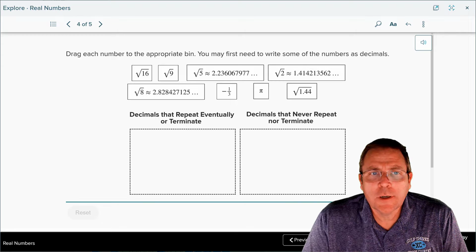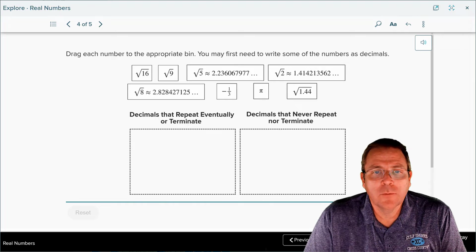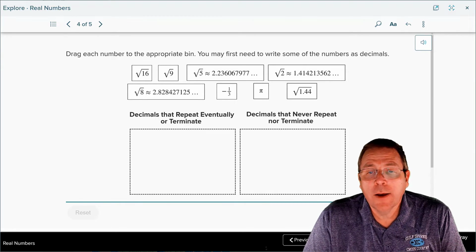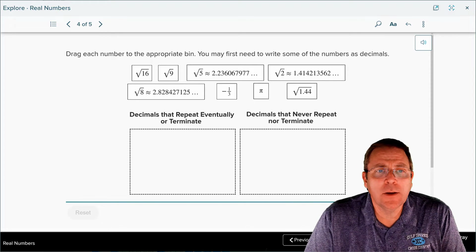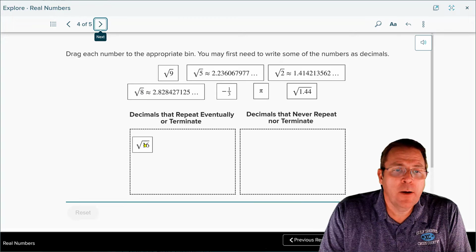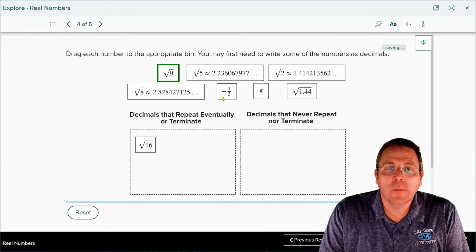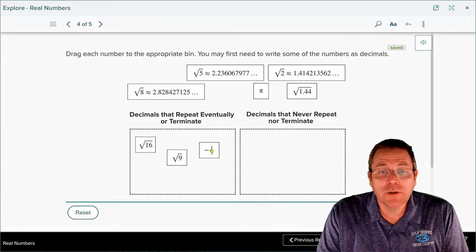So how about this one? Where are these each going to land? On the left we have rational numbers, otherwise known as numbers whose decimals repeat or terminate. And on the right we've got irrational numbers, otherwise known as numbers that never repeat or terminate. So that one terminates, I said that one terminates, and that one terminates. Now -1/3, it's a fraction, it'll be there.